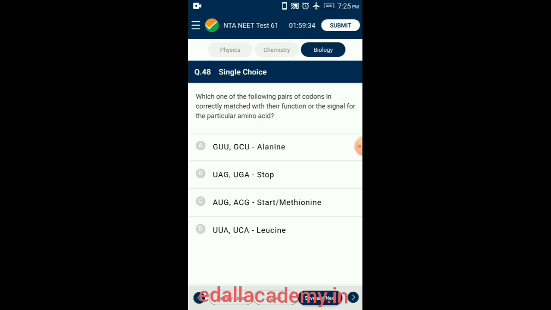AUG is the most common start codon, which does form methionine. UUA indicates leucine, but UAC indicates serine. So the answer for this question is option B. UAG, UGA, stop.